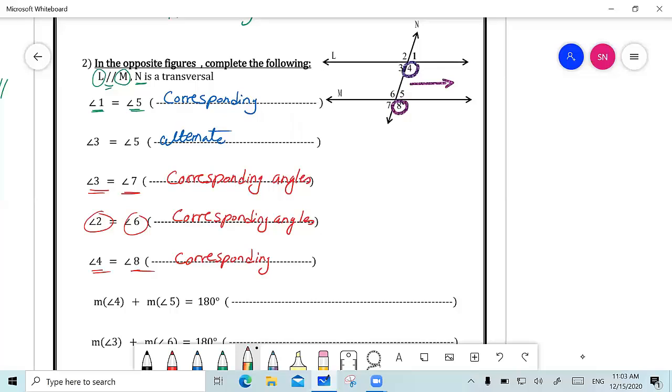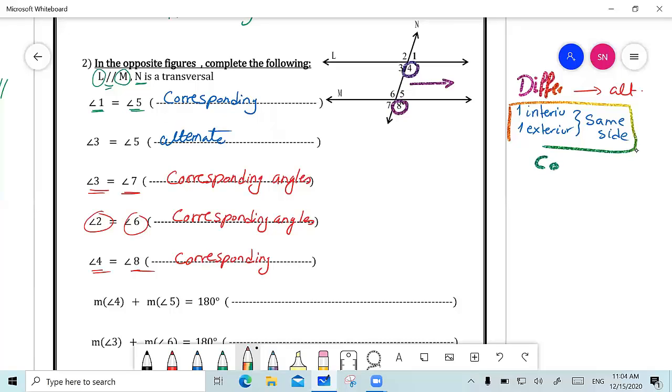So again, when I have both of them on different sides of the transversal, then I am talking about alternate angles. When I have one interior, one exterior, and both of them are on the same side, then here I am talking about corresponding angles.